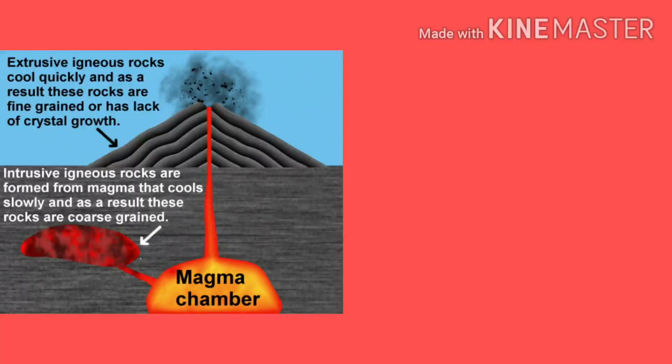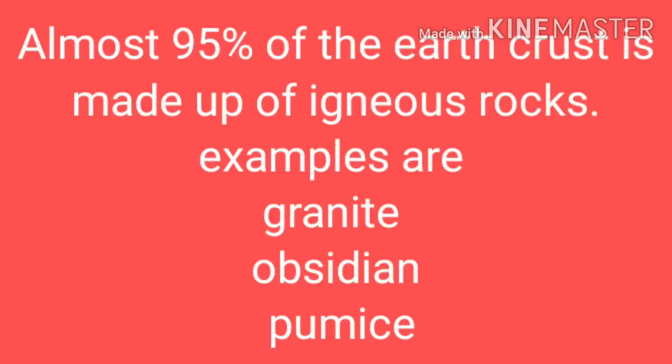Igneous rocks are of 2 types, that are extrusive and intrusive. Extrusive igneous rocks are formed by quick cooling of lava, while intrusive rocks are formed by slow cooling of magma under the earth's surface. Almost 95% of the earth's crust is made up of igneous rocks. Examples of igneous rocks are granite, obsidian and pumice.